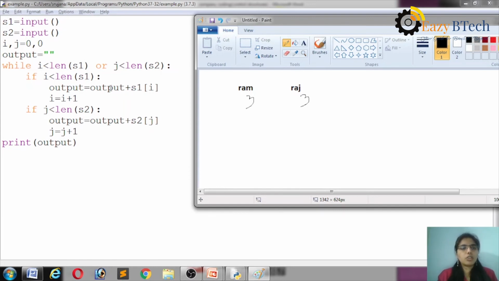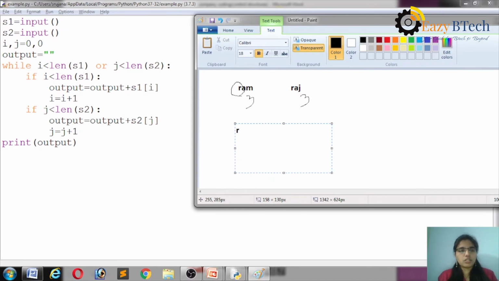There is no output. In output there is no string. So output plus s1 of i. What is the s1 of i? s1 of 0 value is R. So R is stored in the output string. After that, i is equal to i plus 1.